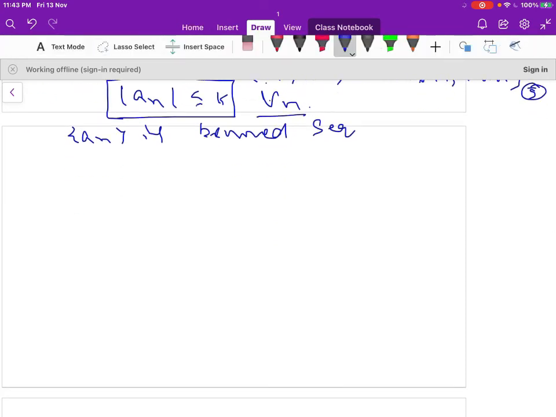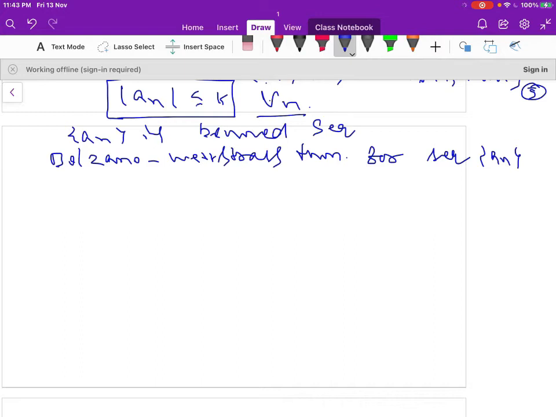So if the sequence is bounded, by the Bolzano-Weierstrass theorem, the sequence a_n has a convergent subsequence a_{n_k}.